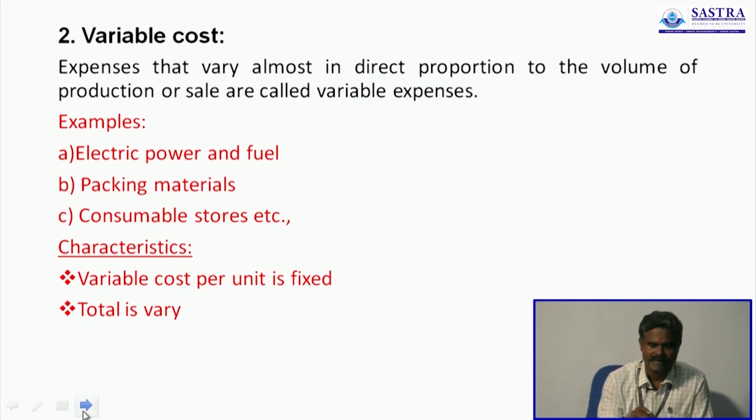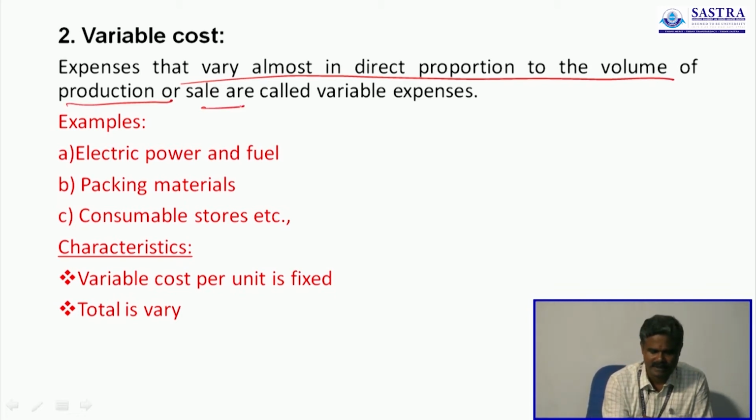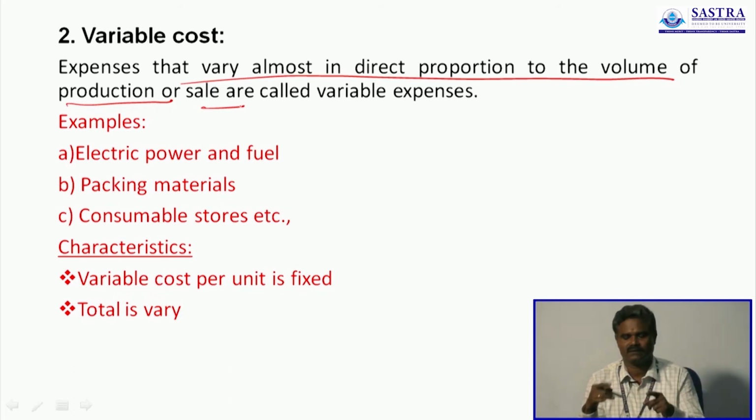Variable cost: expenses that vary almost in direct proportion to the volume of production or sales. This is very important. Here the variable cost per unit is always constant.